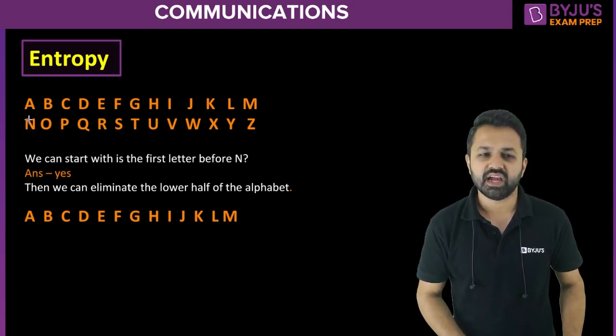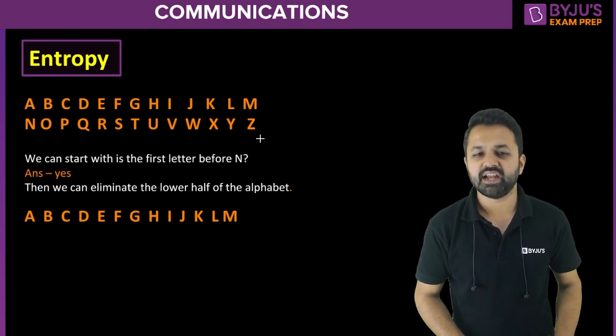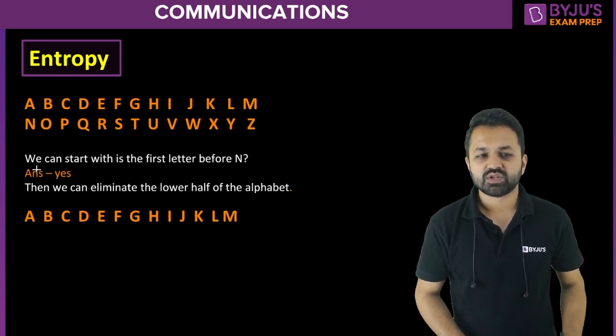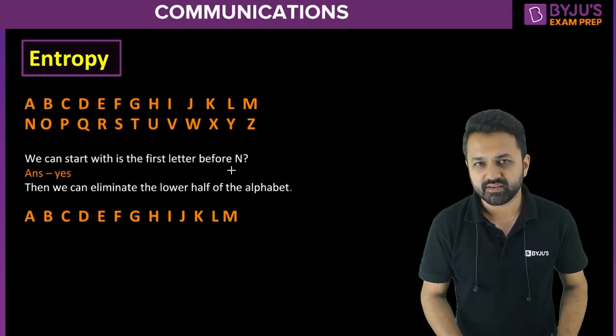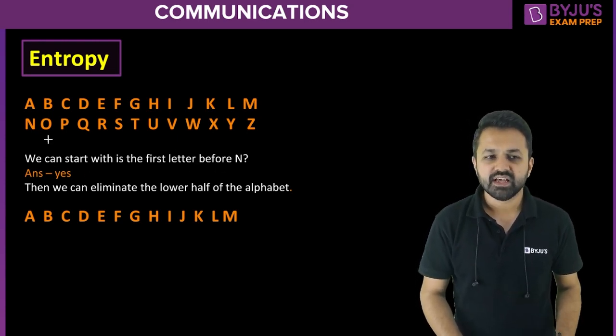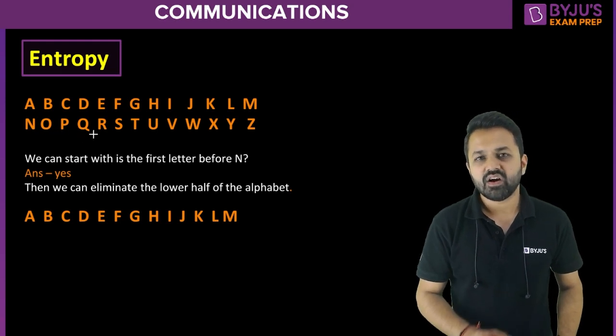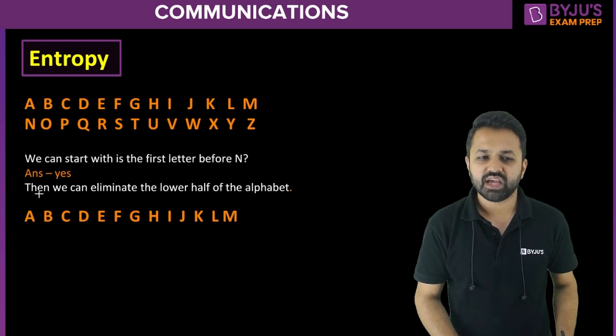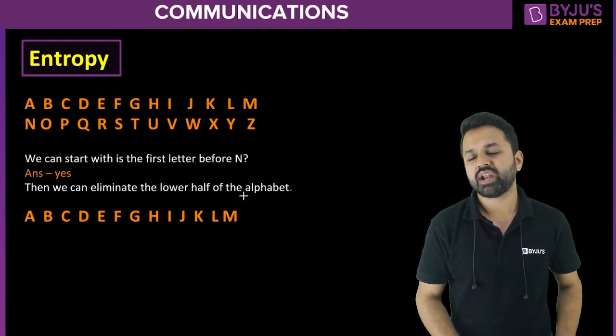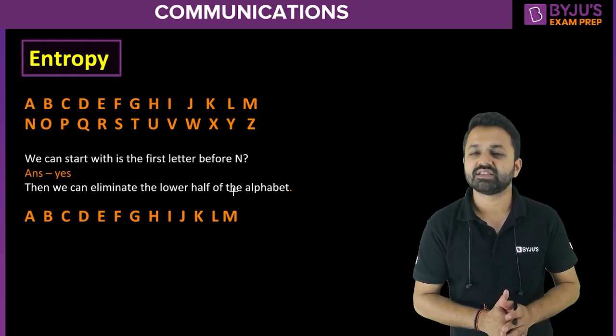That is, A to M we have 13 letters, and N to Z we have the other 13 letters. So we can start with the question: is the first letter before N? If the answer is yes, then I can eliminate all the alphabets which come after M. We can eliminate the lower half of the alphabet because the answer was yes.